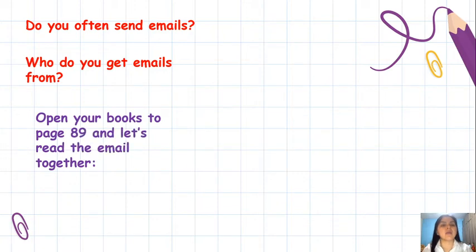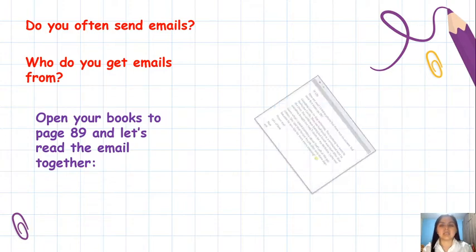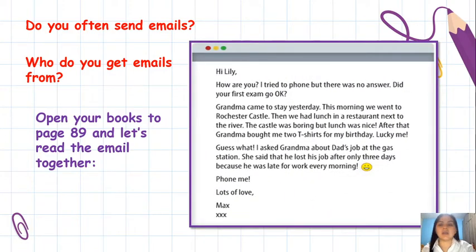Now open your books to page 89 and let's read the email together, okay? So you will find in your books page 89 the email, and let's read, let's listen.